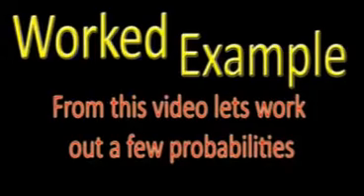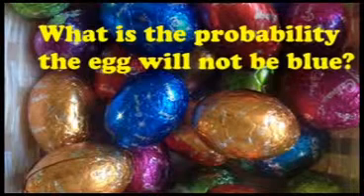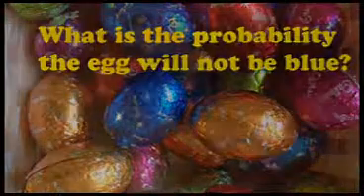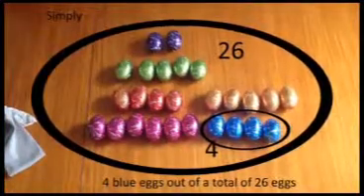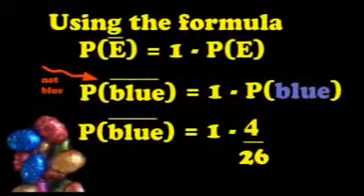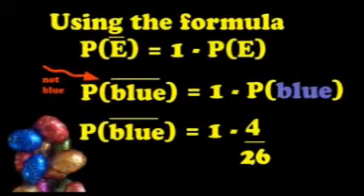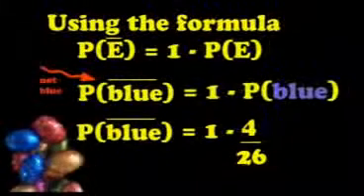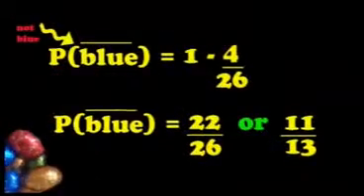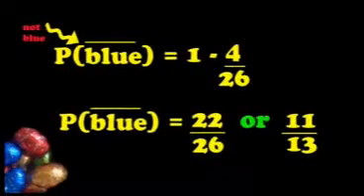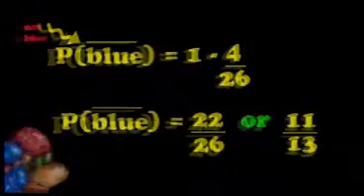Now, in a worked example, let's have a look. What is the probability the egg will not be blue? There's the blue egg. In the Venn diagram here, we have 4 blue eggs in a total of 26. So using the formula, the probability of it not being blue is equal to 1 minus the probability of it being blue, which is 1 minus 4 over 26. Simplifying that, the probability of it not being blue is equal to 22 over 26, or 11 over 13.